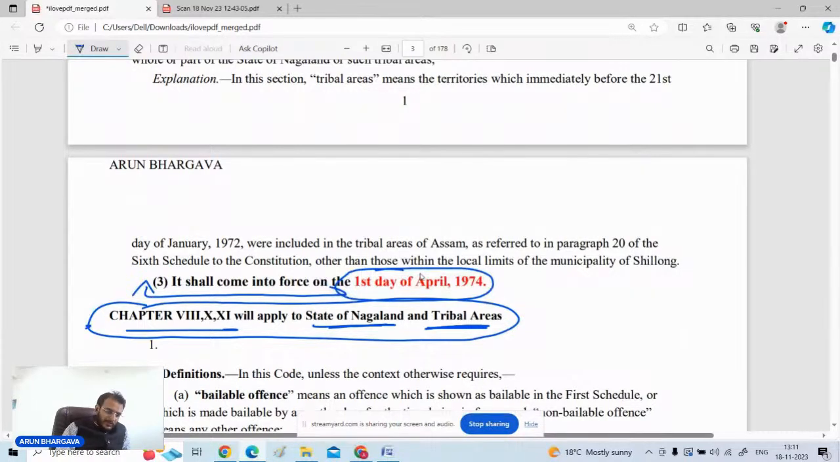Because from this point, a lot of times MCQs come in different state judiciary exams, and definitely in the Delhi judiciary, because the exam with respect to the CrPC is more oriented towards Bare Act interpretation, Bare Act only. So just mark it down in your Bare Act that chapter number 8, chapter number 10, and chapter number 11 of CrPC will be applicable to the state of Nagaland as well as to the tribal areas, but the other parts of the CrPC will not be applicable in these particular areas.